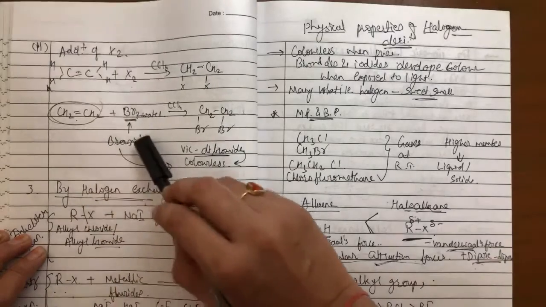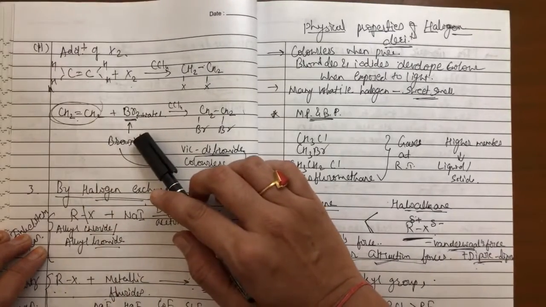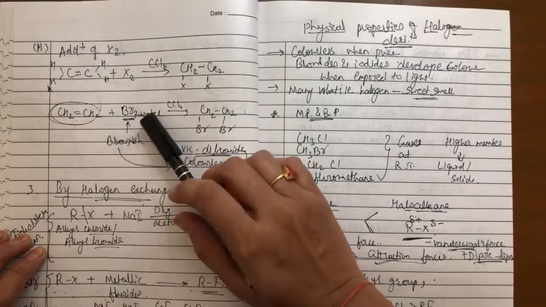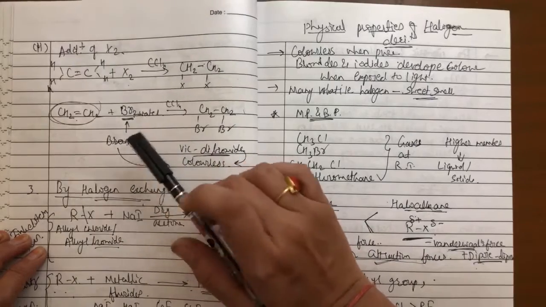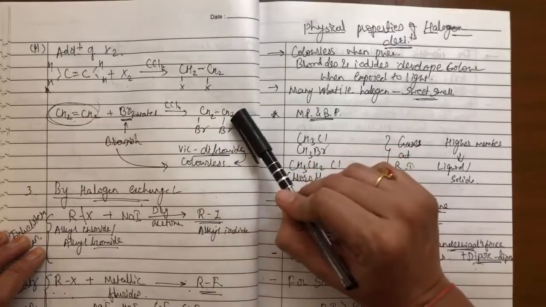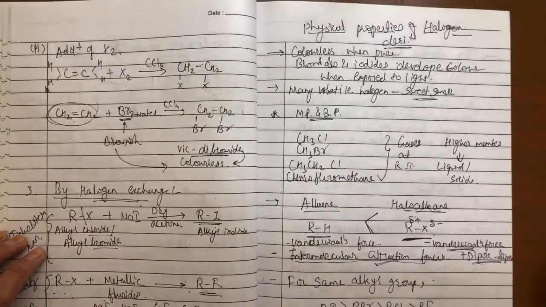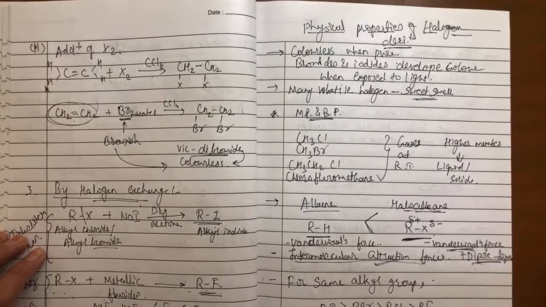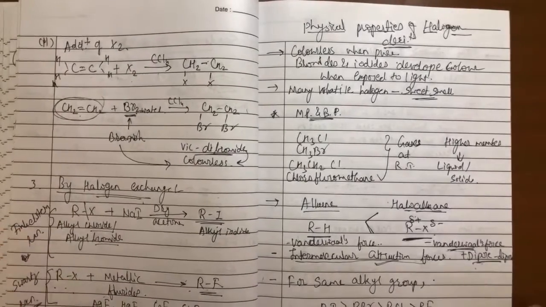So when we treat this with bromine water, bromine water is brownish in color. At the end of this reaction, the bromine attaches to the alkyl chain and converts into vicinal dibromide. Bromine is brownish in color, but when it is converted to vicinal dibromide, that is colorless. So here we are getting disappearance of brown color during this reaction.